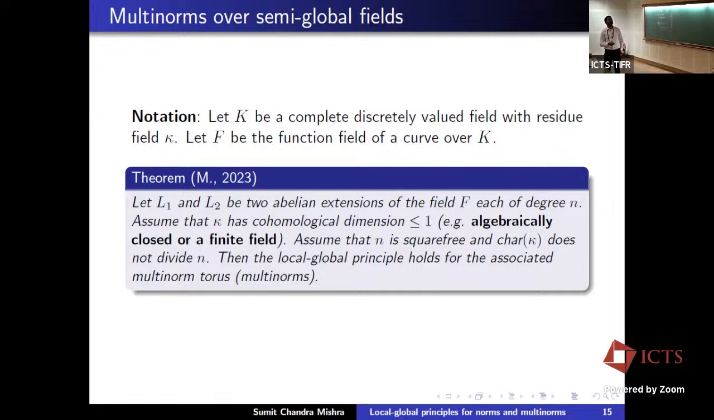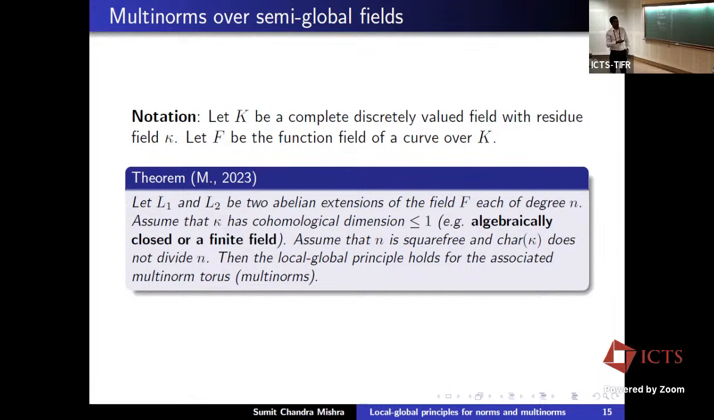Then the local-global principle holds for the multinorm torus. A multinorm torus is just like a norm torus, but you have more than one extension. You take the Weil restriction of G_m for all of these, take the product, which maps to G_m, and take the kernel. Here the important case is when n is a prime, so both are degree p cyclic extensions. Once you prove the result for that, then it follows for the general case.